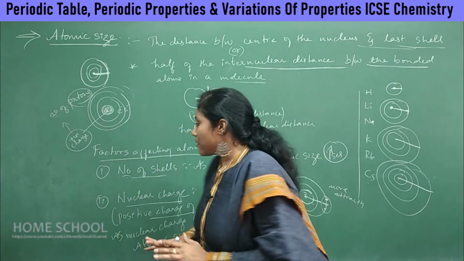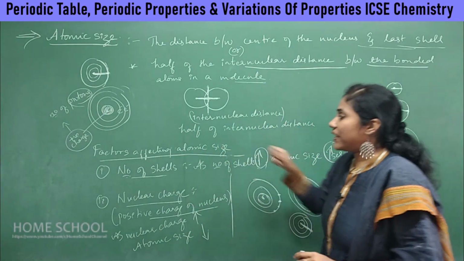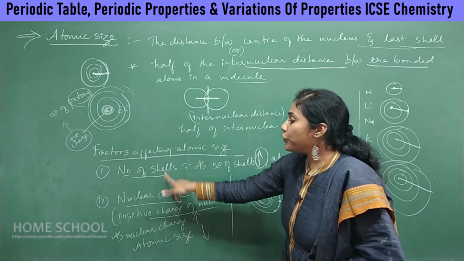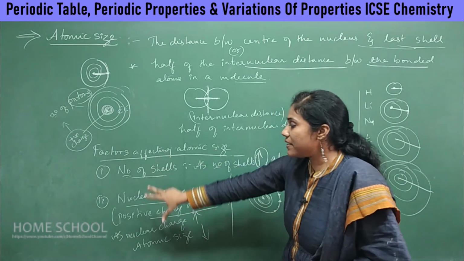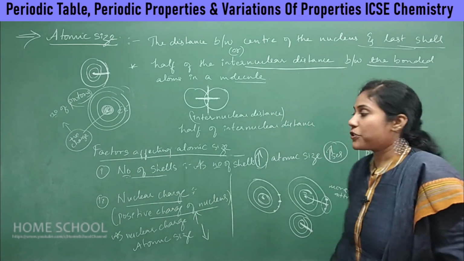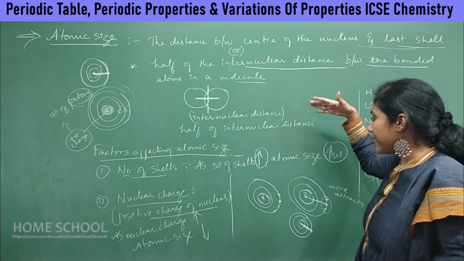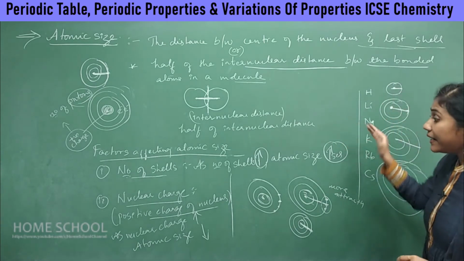So this is all about the factors affecting atomic size. Our atomic size depends on two factors. One is the number of shells, the other one is nuclear charge. As the number of shells increases, atomic size increases.